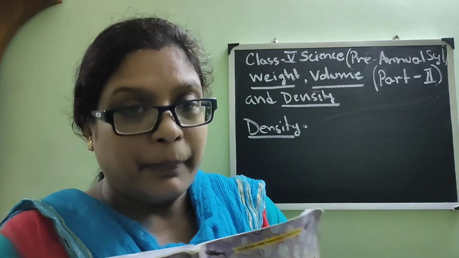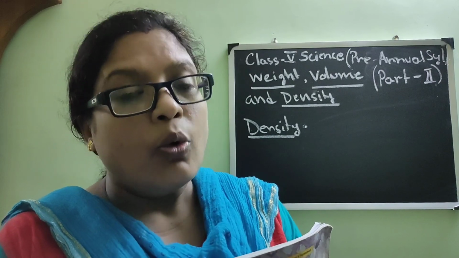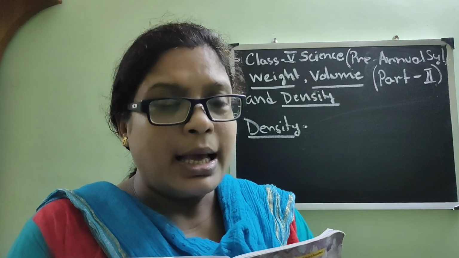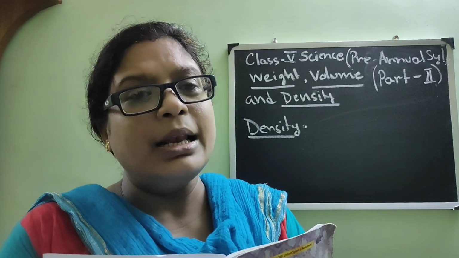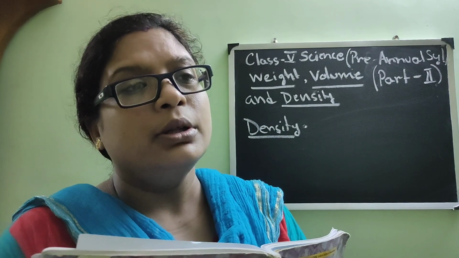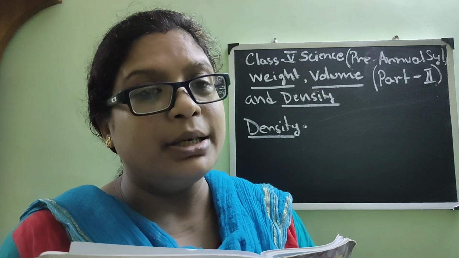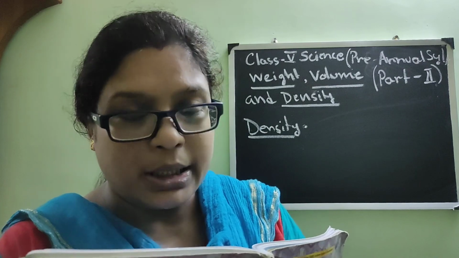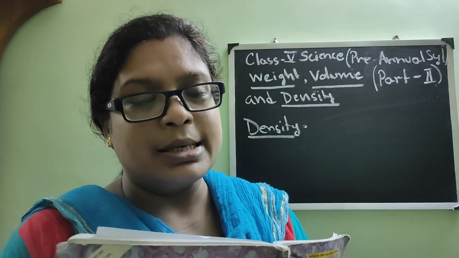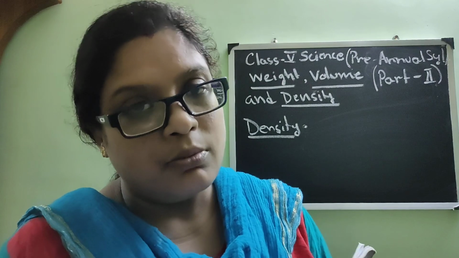But if we compare two different materials like cotton wool and potato, or rice maybe, as the material is different, it is varying. The volume of the cotton wool becomes more as it is light in nature. Though the weight is same, because of the difference in material, the volume in case of the cotton wool is more.